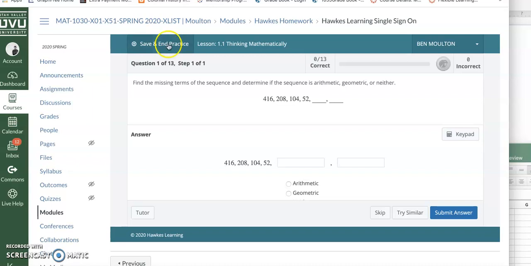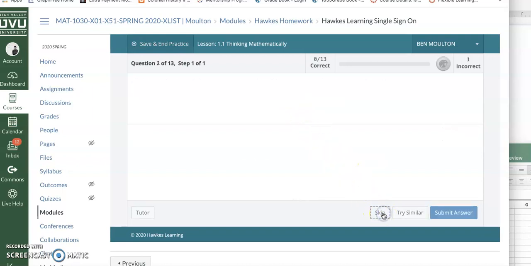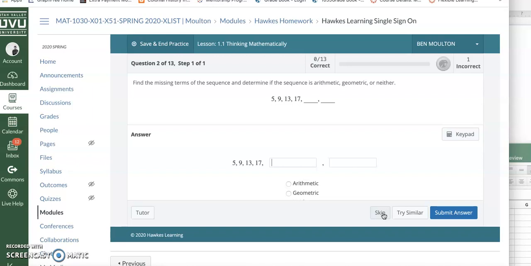This one, hopefully it's not too bad. Find the missing terms of a sequence, determine whether it's arithmetic, geometric, or neither. I'm gonna let you guys figure this one out. I don't think this one's gonna be too bad. So take a look at the next one. Same story. I'll let you guys figure that one out. I don't think it's too bad. Likewise, this guy, same thing.